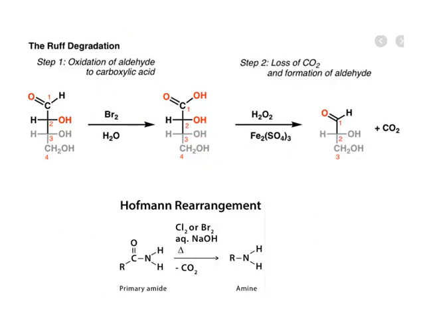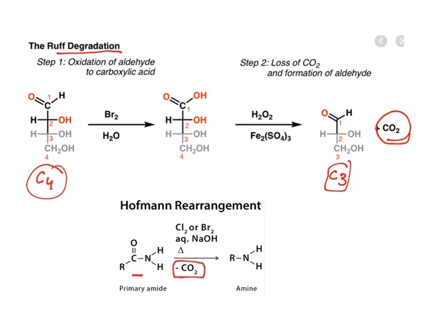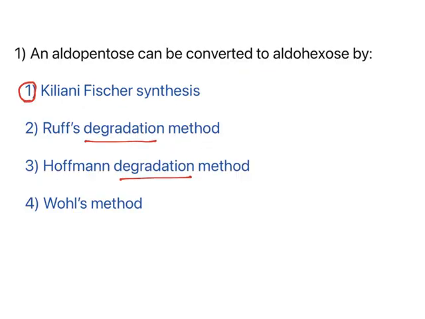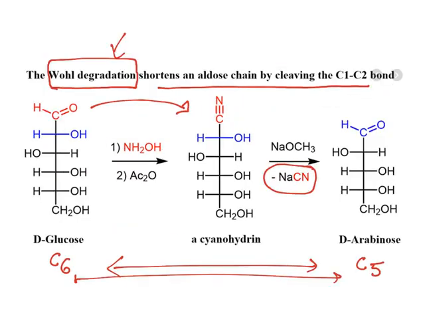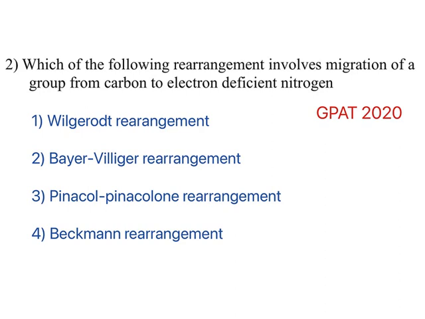The other options, see, Ruff degradation is also a similar one. A C4 compound is finally converted to a C3 compound. How? A carbon is removed as carbon dioxide. Similarly, in Hofmann degradation, a carbon comes out as carbon dioxide and it forms an amine. So all of these methods are reducing one carbon except Killiani-Fischer synthesis. Again, look at the options, think about it and then answer. This is one of the techniques I have explained in previous videos also. Understand this one. Now let us move on to another question.